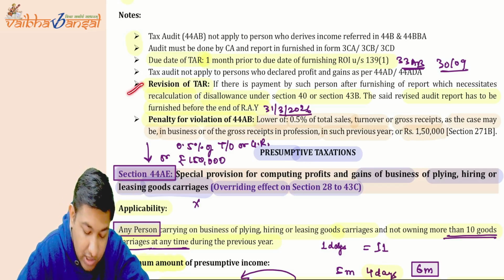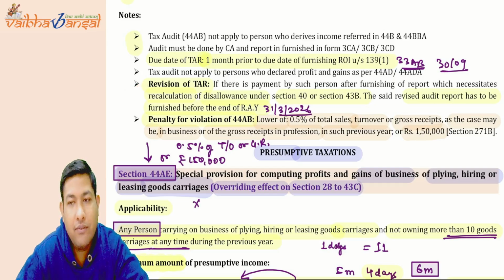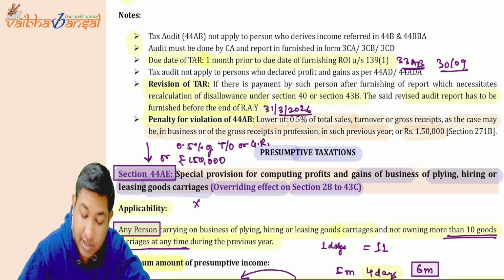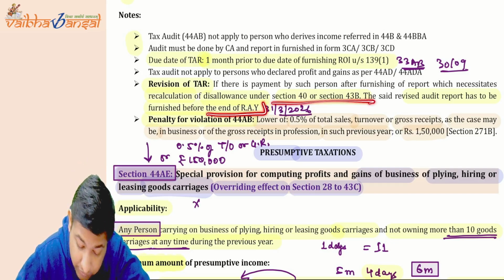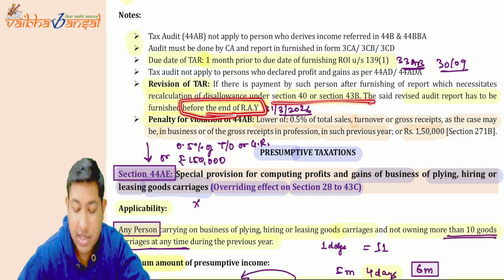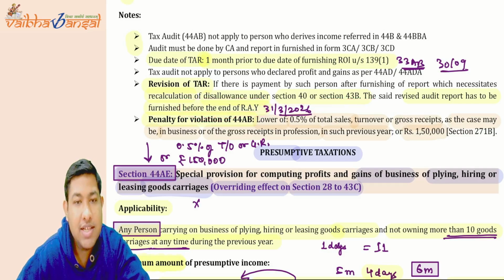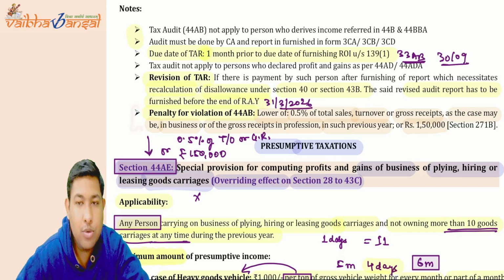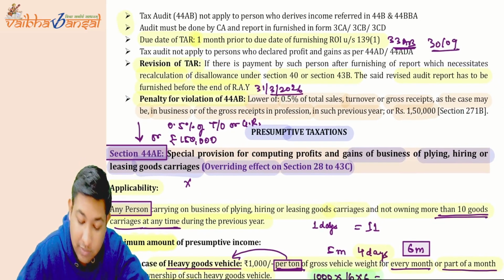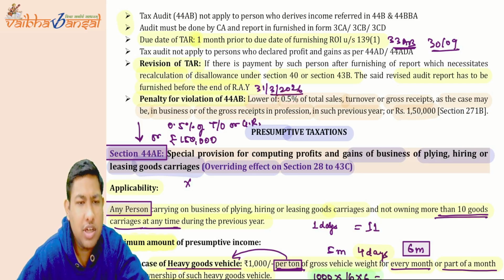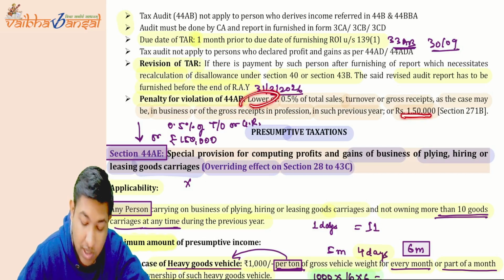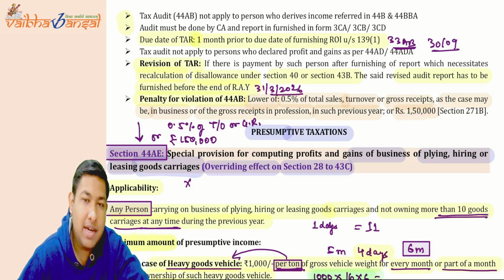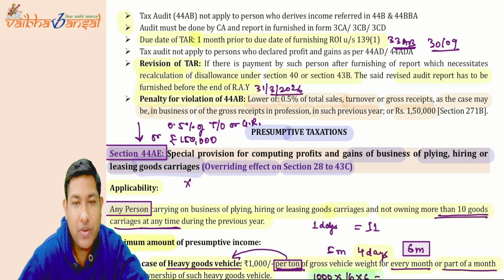Okay, now whether you can revise your TAR, yes, you can revise your TAR if there is a change in the recalculation of section 40 or 43B, till the end of the relevant assessment year, that is 31st March 2026. And if you have not got your books of accounts audited, then 0.5% of your total sales, turnover or gross receipts, whichever it is, or 1,50,000, whichever is lower, is going to be your penalty for not getting the books of accounts audited.